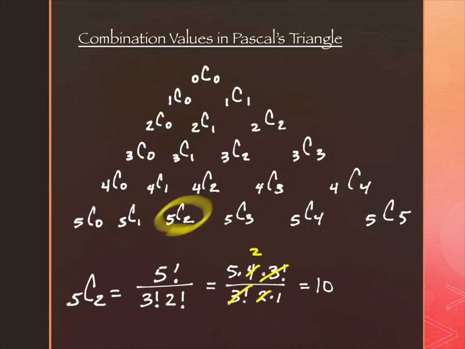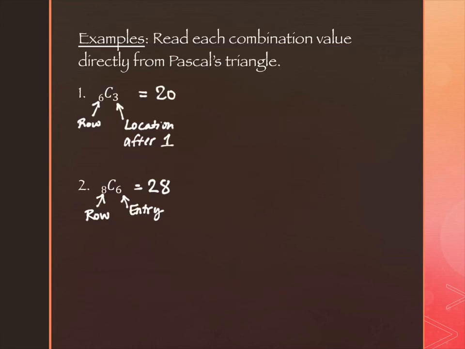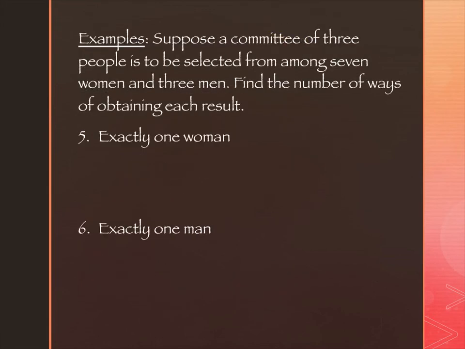Okay, the next 2 are a little bit more involved because I have some combination of men and women. This says exactly 1 woman. If I'm going to have exactly 1 woman, but there's 3 people on the committee, then I need 2 men as well. So I need 1 woman. There are how many women to pick from? 7.